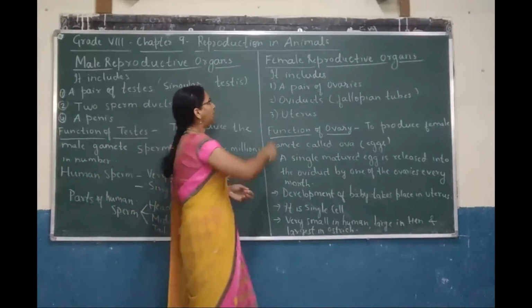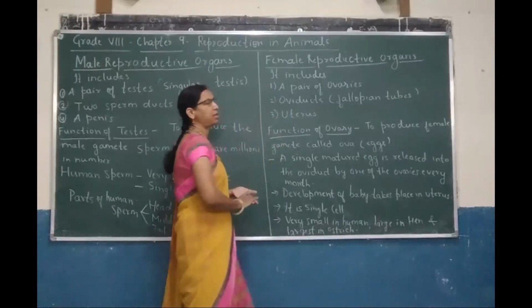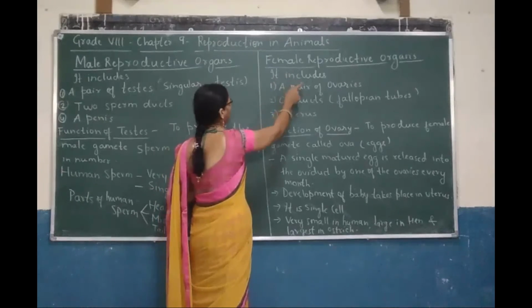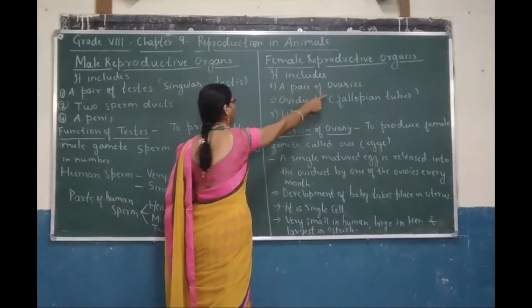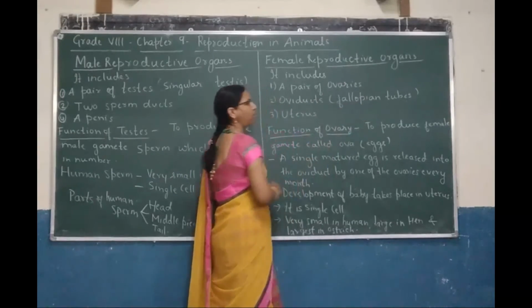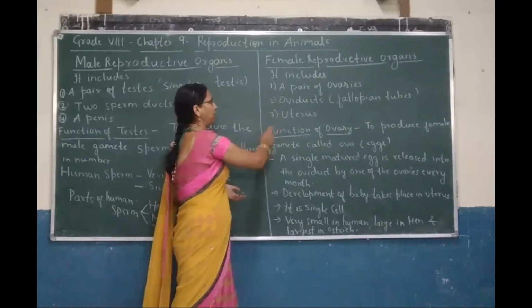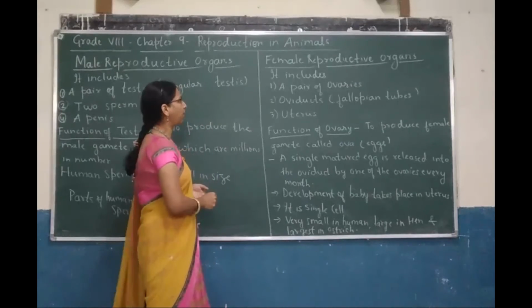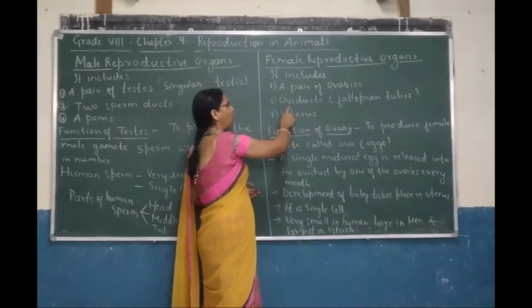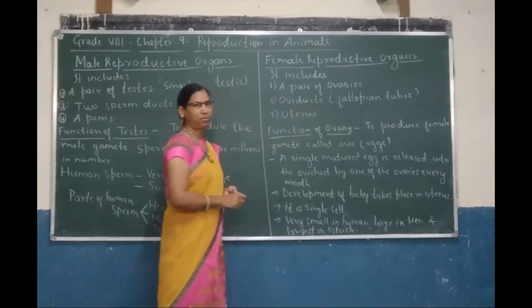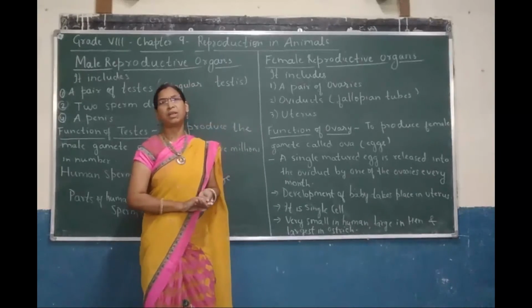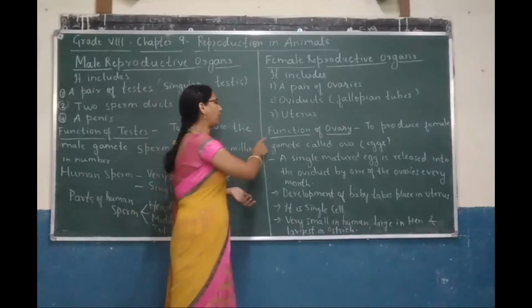Dear children, now let us learn about female reproductive organs. The parts of female reproductive organs are a pair of ovaries, oviducts, which are also known as fallopian tubes, and uterus. Now let us see what is the function of ovary.